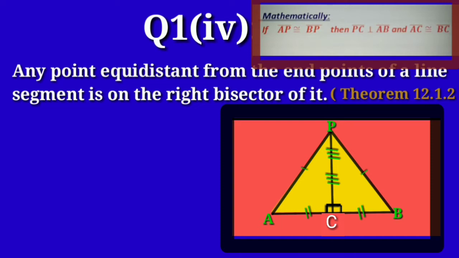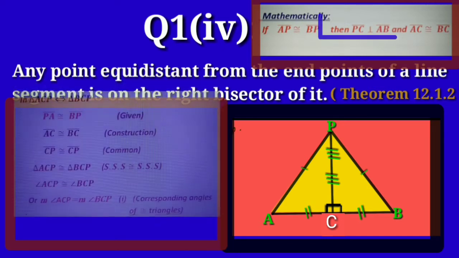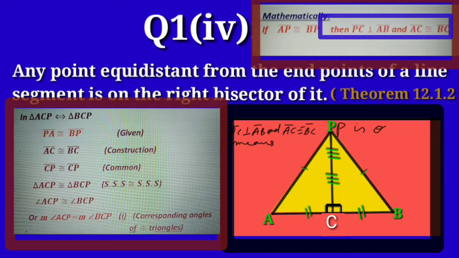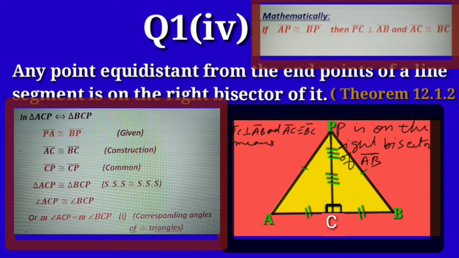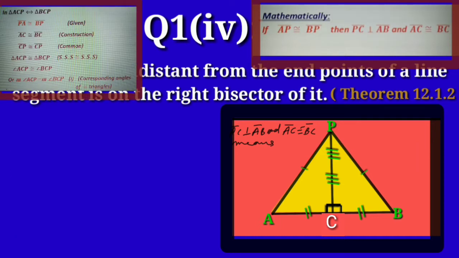Mathematically, if AP is congruent to BP, then PC is perpendicular to AB and AC is congruent to BC, where PC perpendicular AB and AC congruent BC means P is on the right bisector of AB.